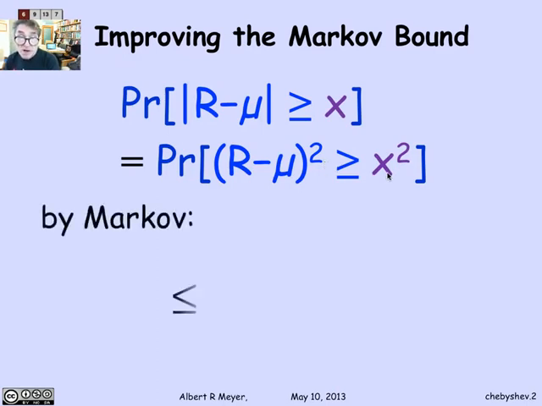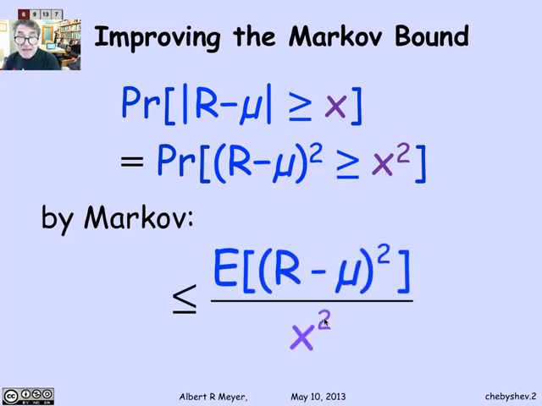Well, just plug in Markov, and it tells you that this probability, that the squared variable is as big as x squared, is simply the expectation of that squared variable divided by x squared. This is just applying Markov's bound to this variable, R minus mu squared.